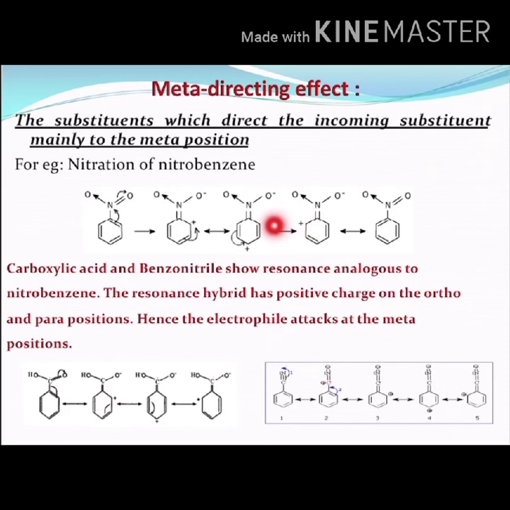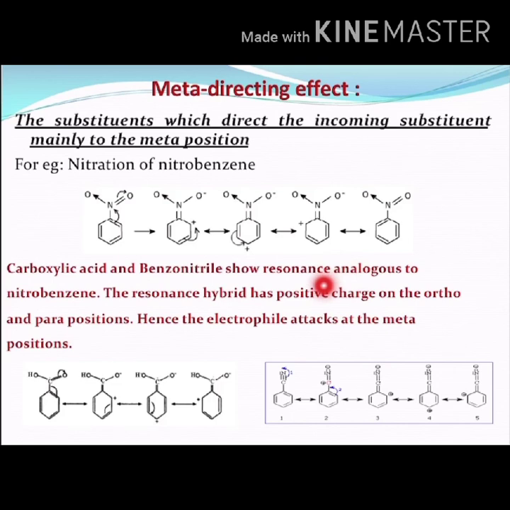But the electrophile will not come here because this also has a positive charge, and the electrophile is also a cation that will have a positive charge. So due to that reason, we cannot get any substituents on these two ortho positions or here in the para position. The only place left is the meta position. Okay, so that is the reason why we observe a meta-directing effect in the nitration of nitrobenzene.